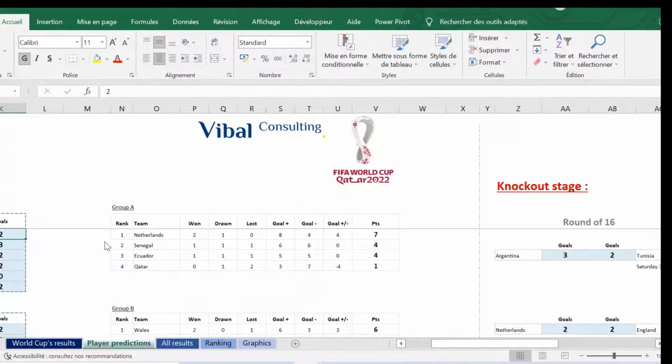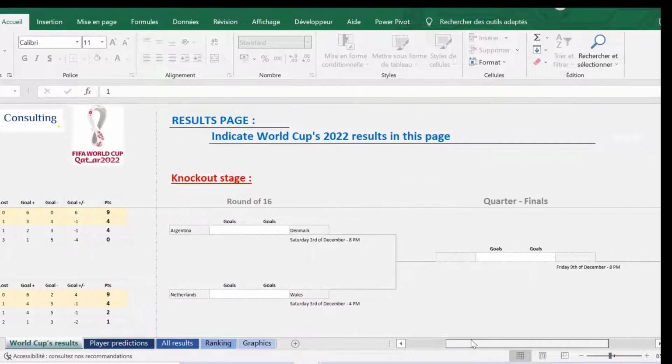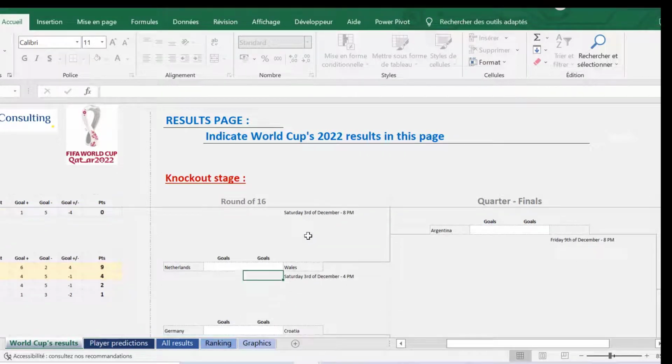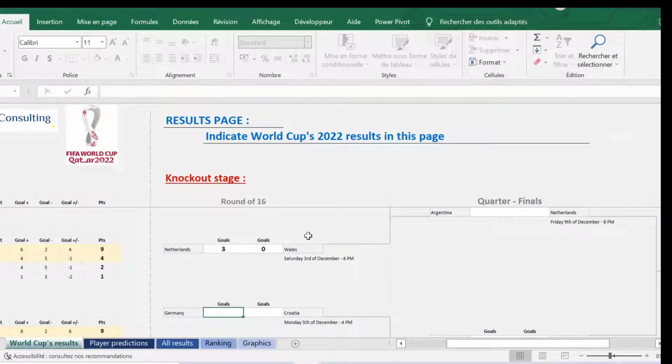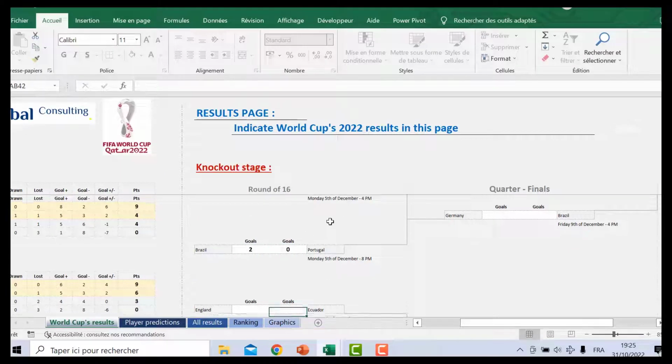and we will simulate the rest. So the first game, Argentina against Denmark for the round of 16. So I put 2-0 for Argentina. Netherlands, Wales, so 3-0 for Netherlands. And now I speed up a little bit.